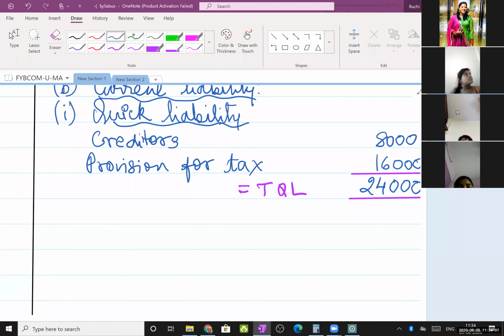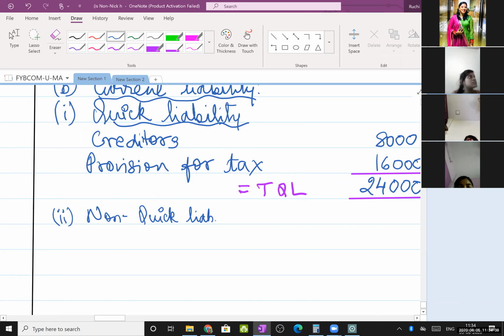Next, non-quick liability. In non-quick liability I have only one item.